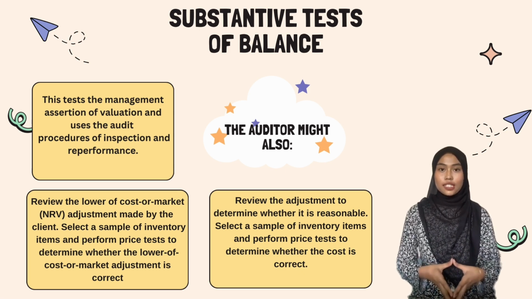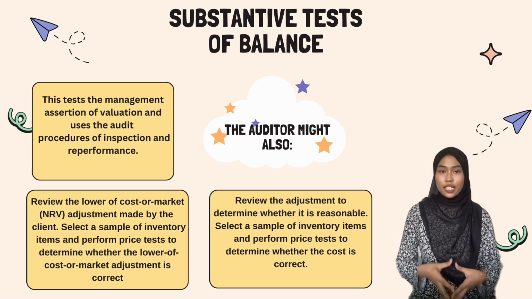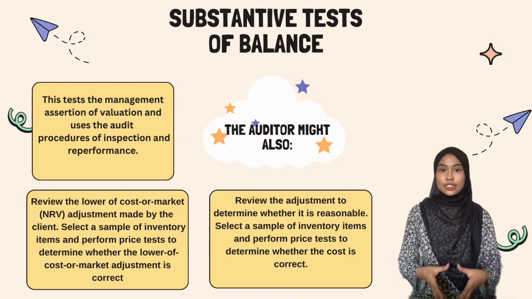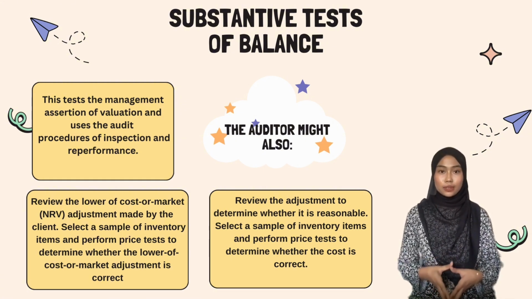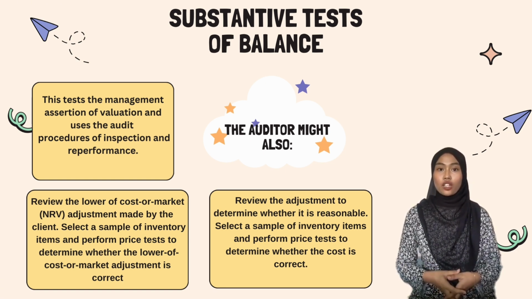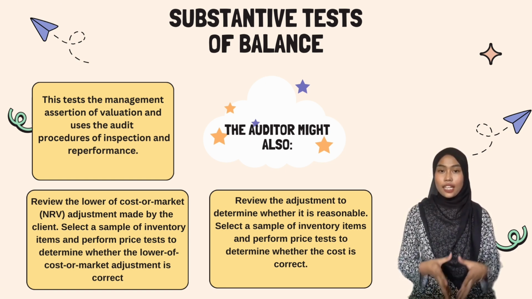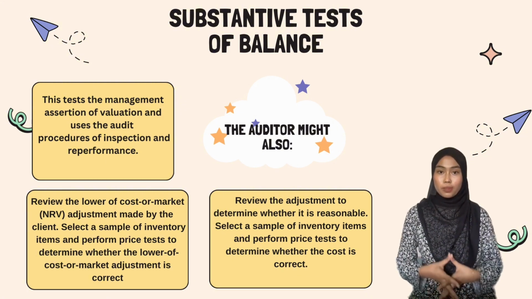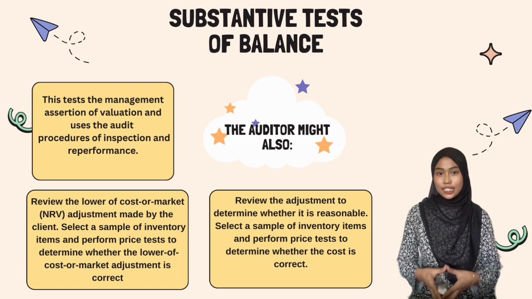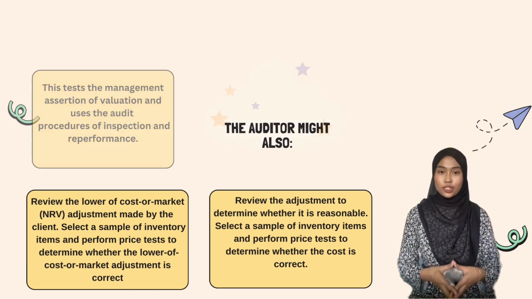This process tests the management assertions of valuations using inspections and re-performance methods. Additionally, the auditor assesses the reasonableness of these adjustments by sampling inventory items again and verifying recorded costs to ensure they are correct and comply with the accounting principles. This step also focuses on the valuation assertion, ensuring the financial information is reliable and accurate.